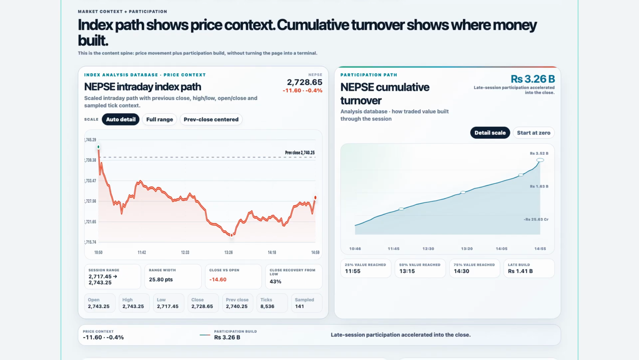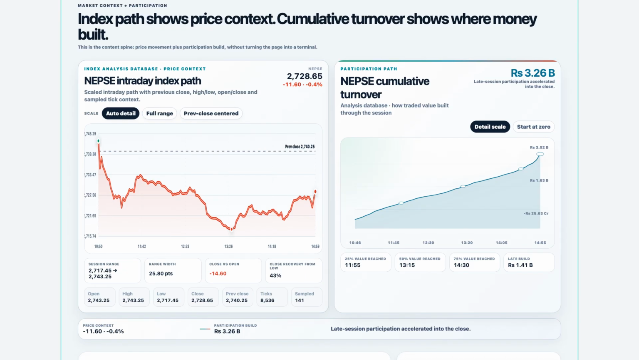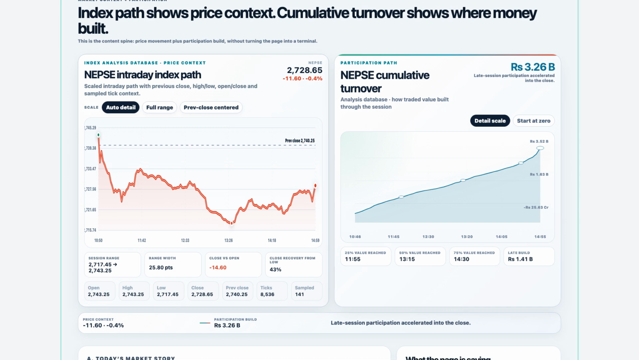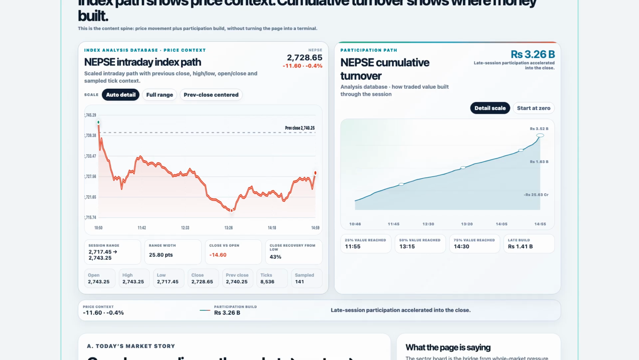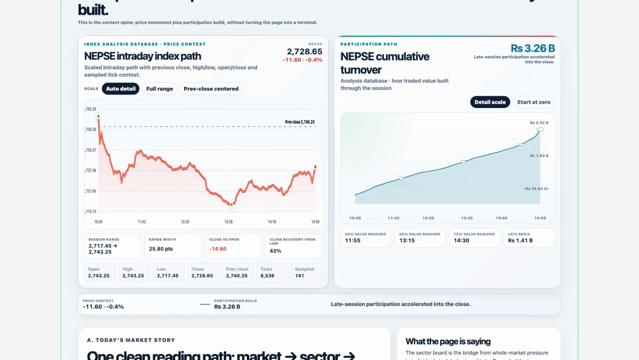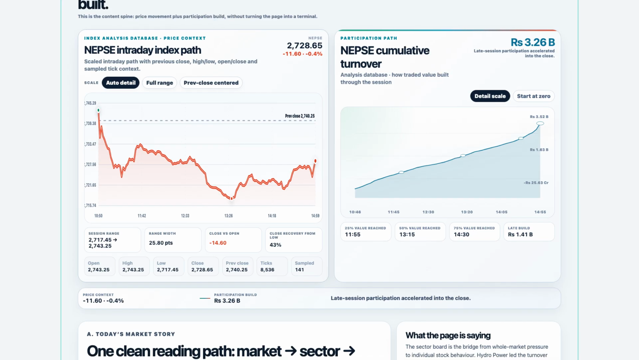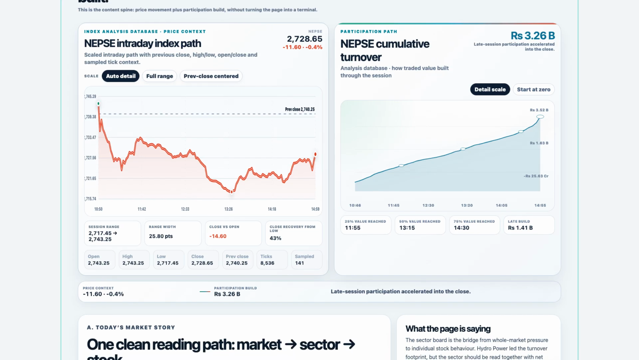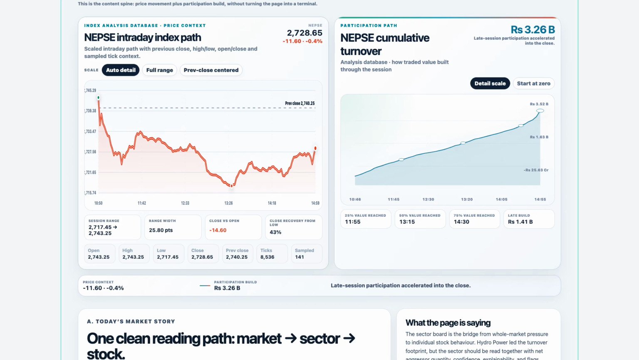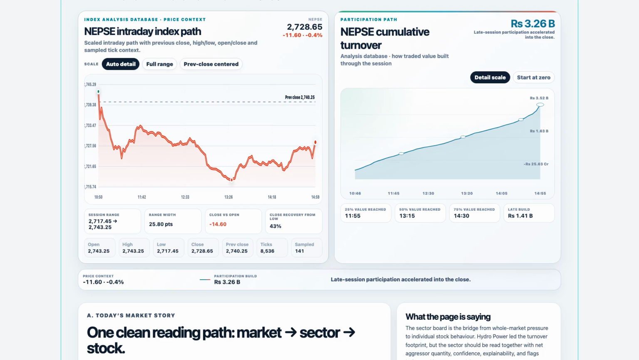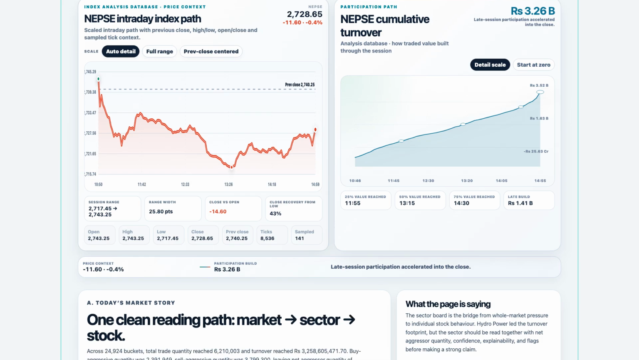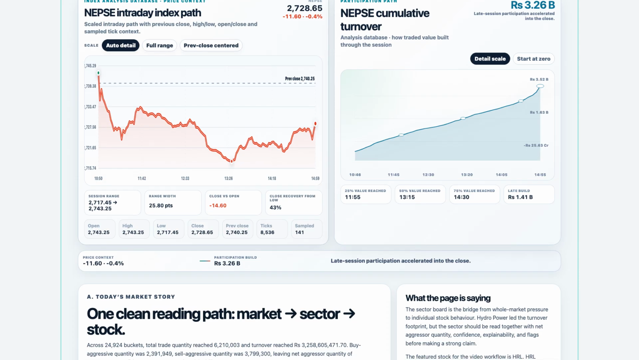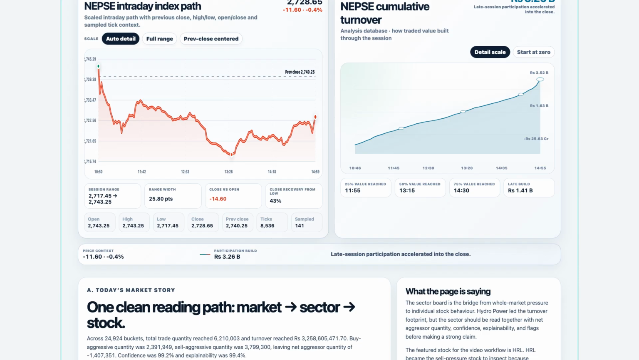Now the page moves from pressure into price context and participation. The NEPSE intraday index path shows the index itself. NEPSE began the sampled path near 2,743.25, briefly positive against the previous close, and ended at 2,728.65. The index change was minus 11.60 points. In a normal summary, that might be the whole story. But here the chart sits next to cumulative turnover, so we can ask a better question.